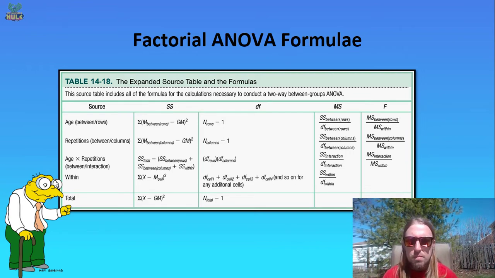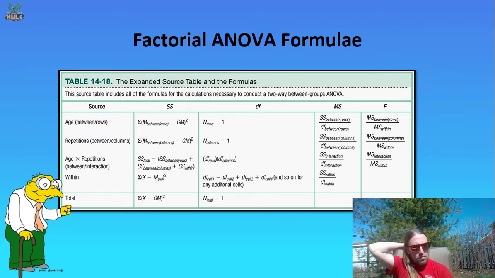We still have degrees of freedom just like before. The degrees of freedom for the interaction term is taken by the degrees of freedom of the rows times the degrees of freedom of the columns. In our particular example, because both of our independent variables had 2 levels, the degrees of freedom for each was 1, and 1 times 1, we'd have 1 degree of freedom for the interaction as well. The within groups degrees of freedom is a function of how many individuals contributed to each of those cells. So if there were 25 younger adults that received 1 repetition, then you would have a degrees of freedom for that cell of 24, and you'd have to do that for each of the cells, add them all together to get your degrees of freedom within, and then finally degrees of freedom total, just like it was before, the total number of individuals in the experiment minus 1.